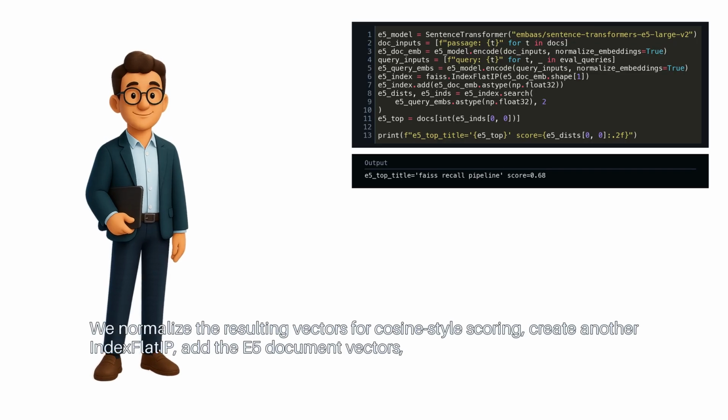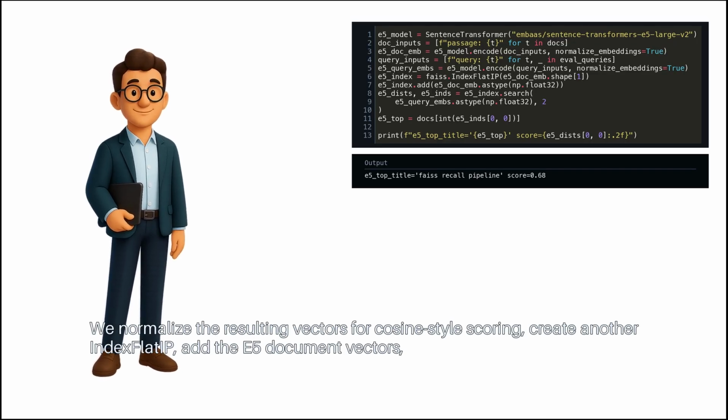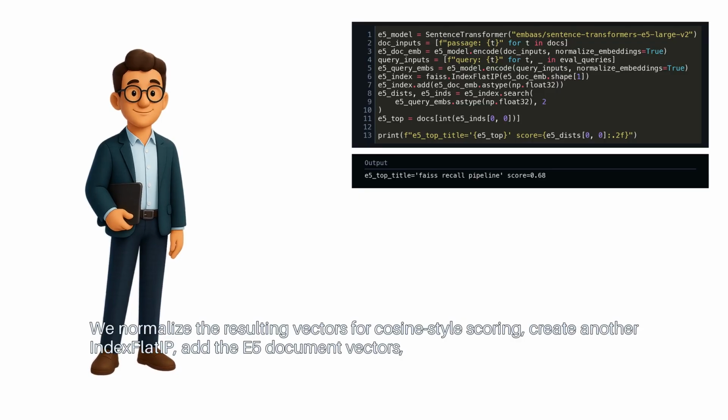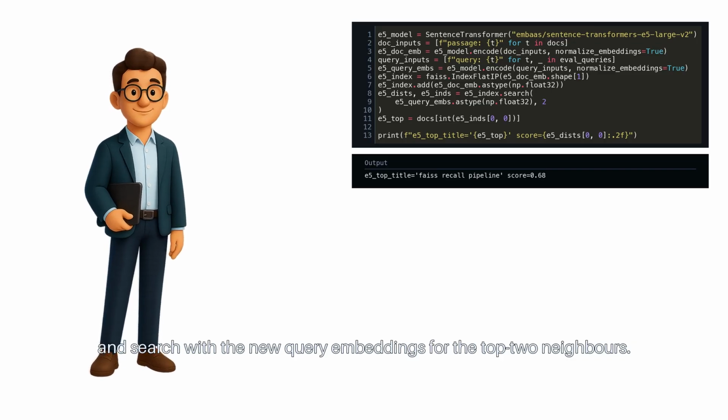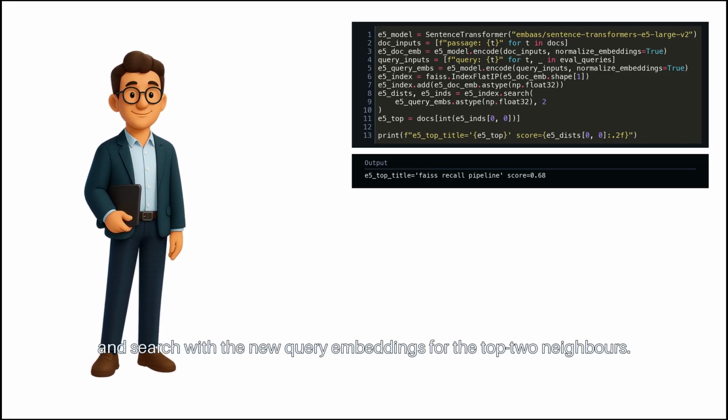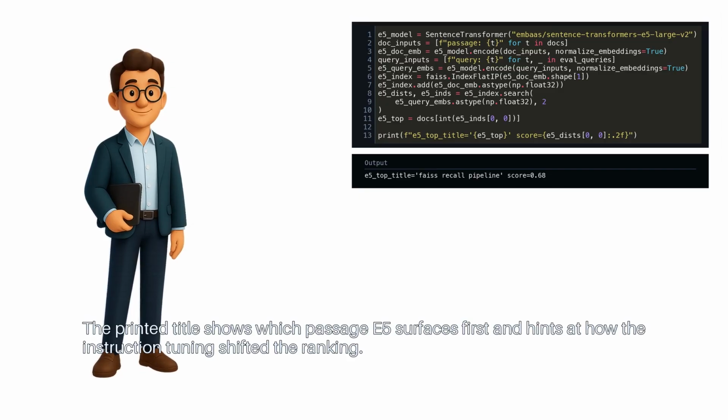We normalize the resulting vectors for cosine-style scoring, create another IndexFlatIP, add the E5 document vectors, and search with the new query embeddings for the top two neighbors. The printed title shows which passage E5 surfaces first, and hints at how the instruction tuning shifted the ranking.